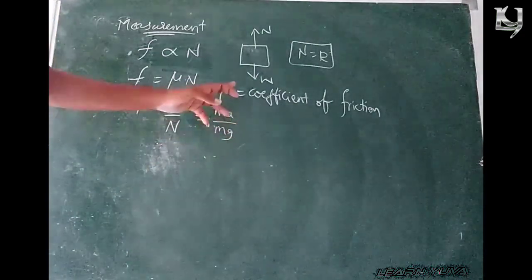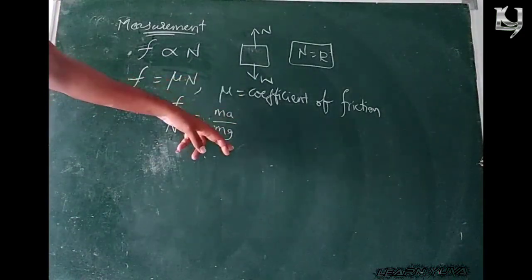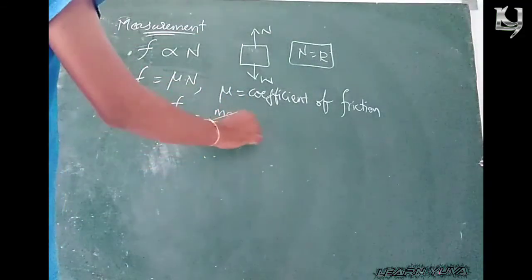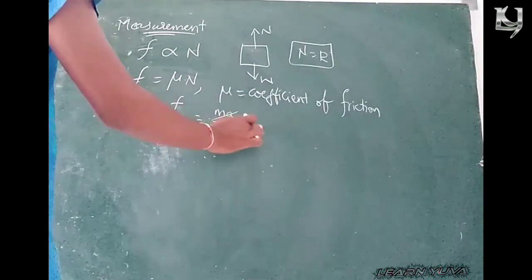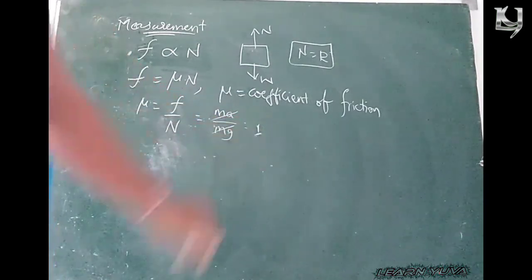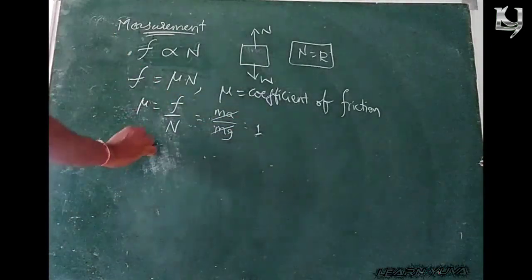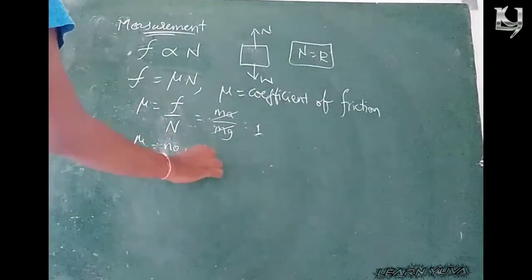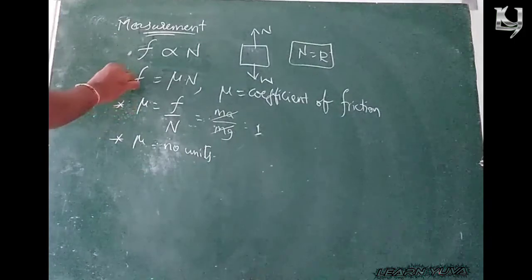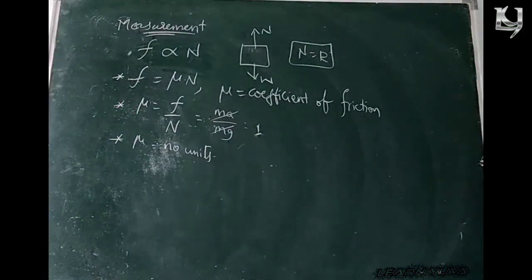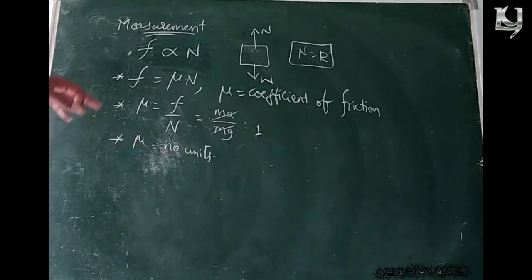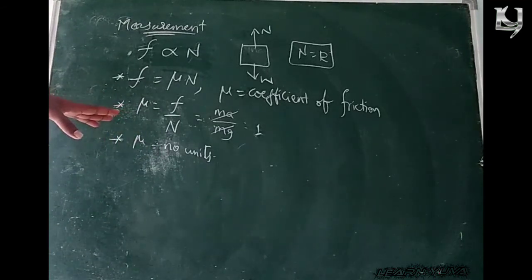Since a and g are both acceleration, g being due to gravity, both will get cancelled. It has no units. So mu has no units. This coefficient of friction has no units.